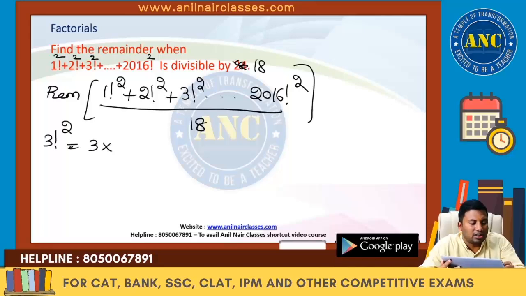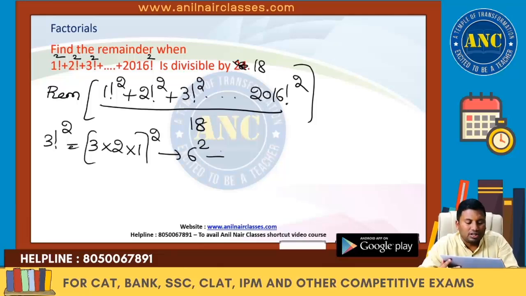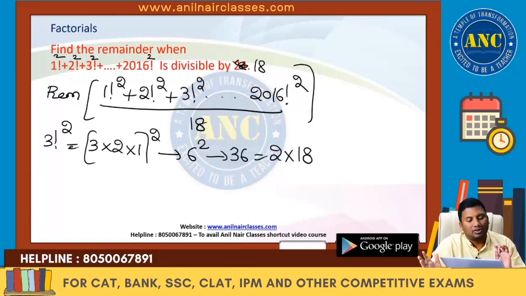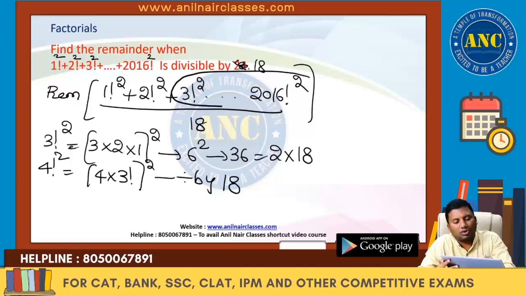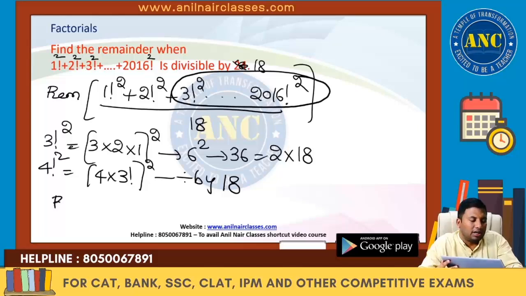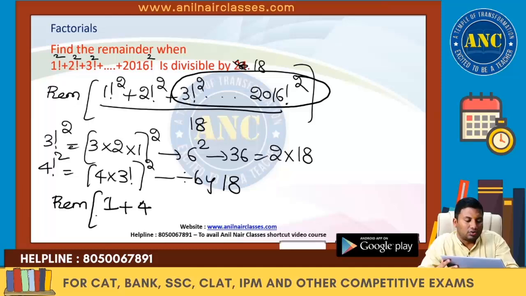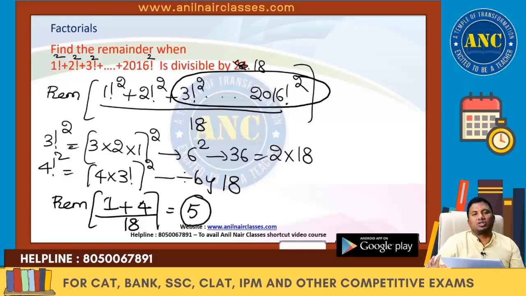3 factorial is 3 into 2 into 1 whole square, which is nothing but 6 square, which is 36, which is nothing but 2 into 18. 3 factorial whole square is divisible by 18. 4 factorial whole square is 4 into 3 factorial whole square, so these are also divisible by 18. That means from 3 factorial onwards, all are divisible by 18. Remainder is 1 factorial whole square 1, 2 factorial whole square 2 square 4, so 5 divided by 18. Answer for this question is 5.